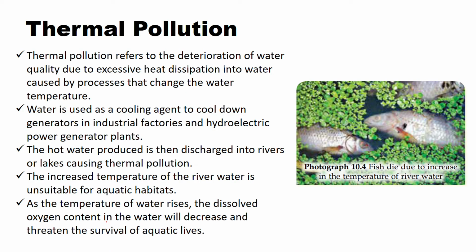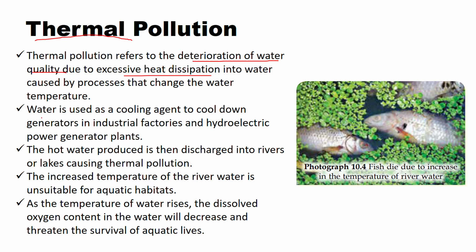Okay, next type of pollution is thermal pollution. Thermal, iaitu merujuk kepada haba. So this type of pollution refers to the deterioration of water quality due to excess heat dissipation into water caused by processes that change the water temperature. Maksudnya suhu air itu sudah berubah. Thermal pollution, excessive heat dissipation.